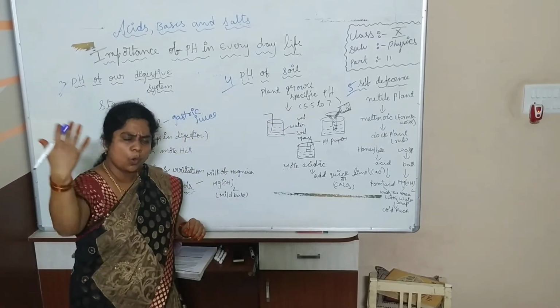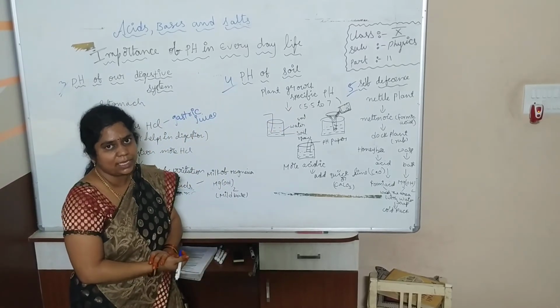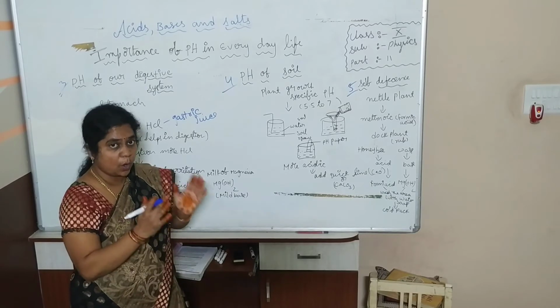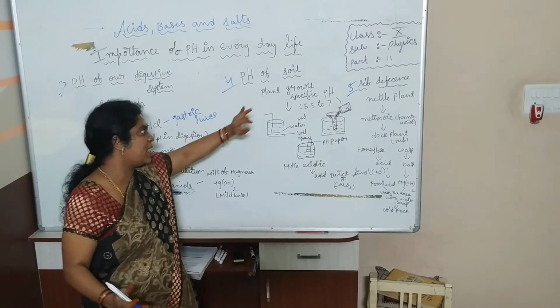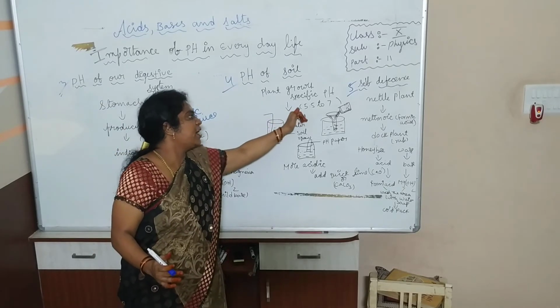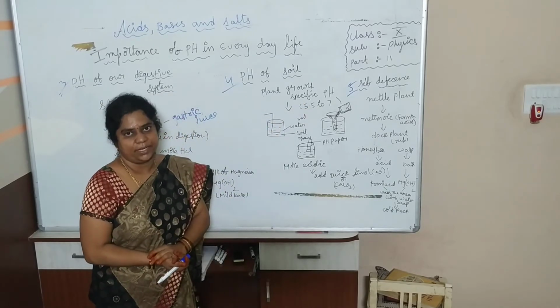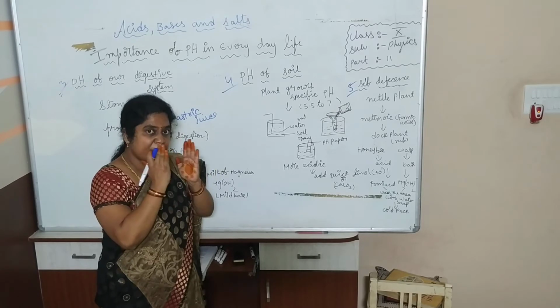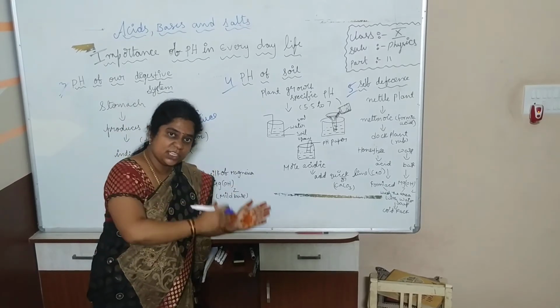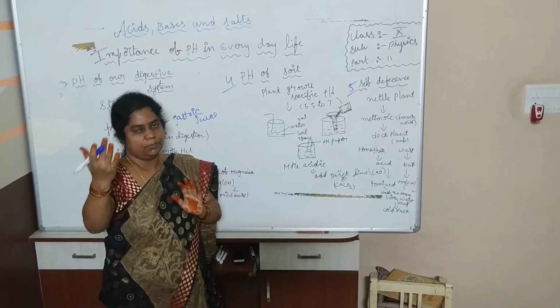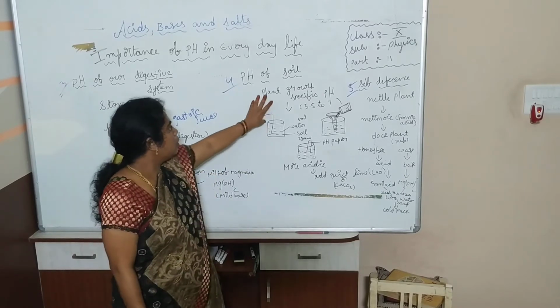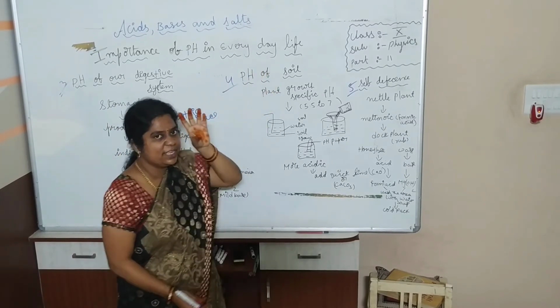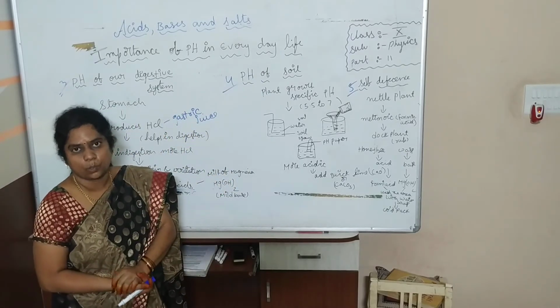Some plants will grow in more basic pHs also. The soil should be basic pH. Some plants will grow between 5 to 5.5 to 7. They need a specific pH. If the pH is more or less, then they will not grow properly. So, I am telling you, the pH of the soil is very important for plant growth.